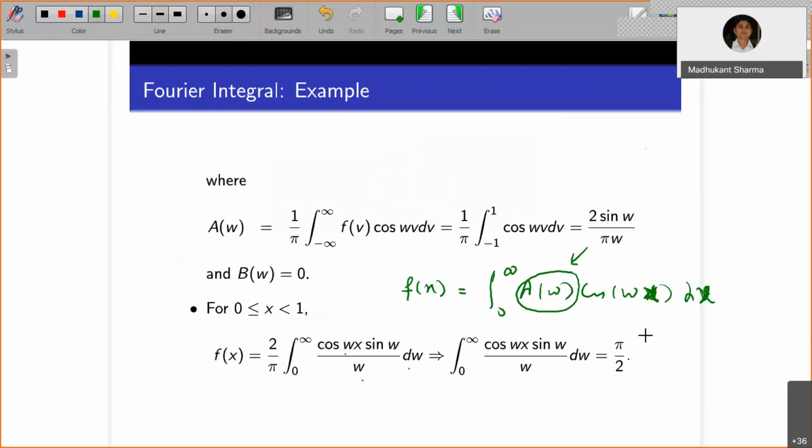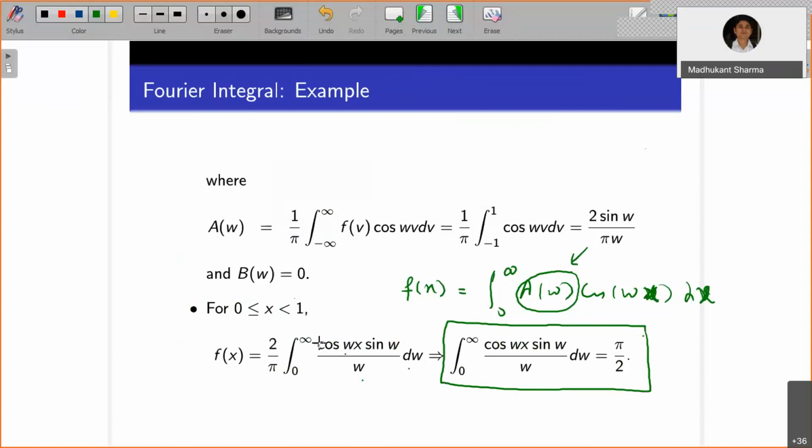This will give you a very important integral value: integration 0 to infinity cos wx sine w by w dw is equal to pi by 2, and these are equal whenever x lies between 0 and 1. At the point x equals 1, this is a point of discontinuity, so it must be equal to the average value.